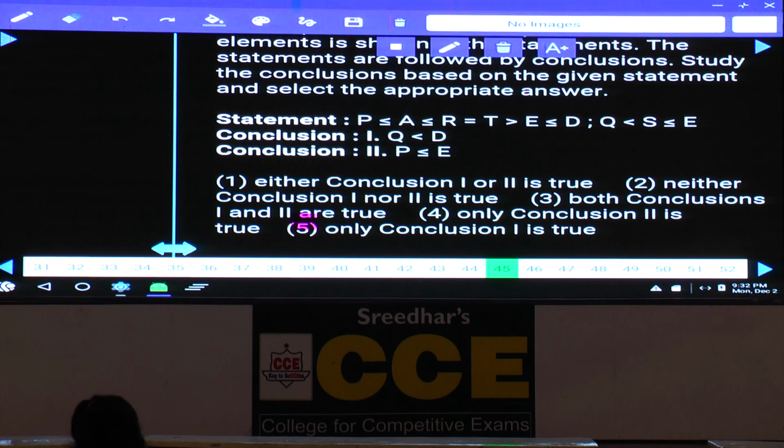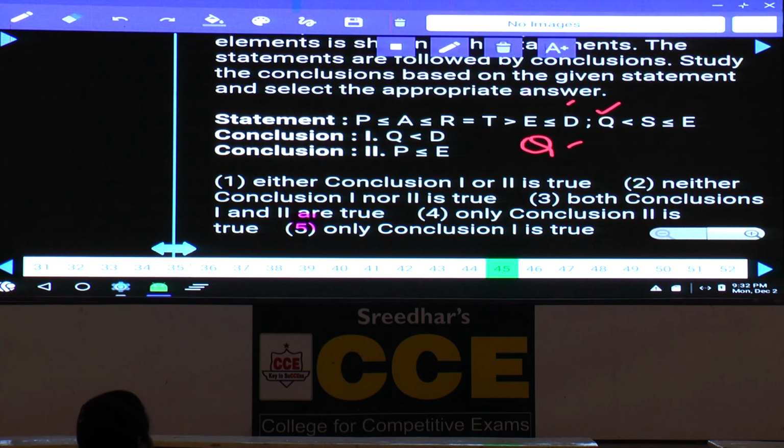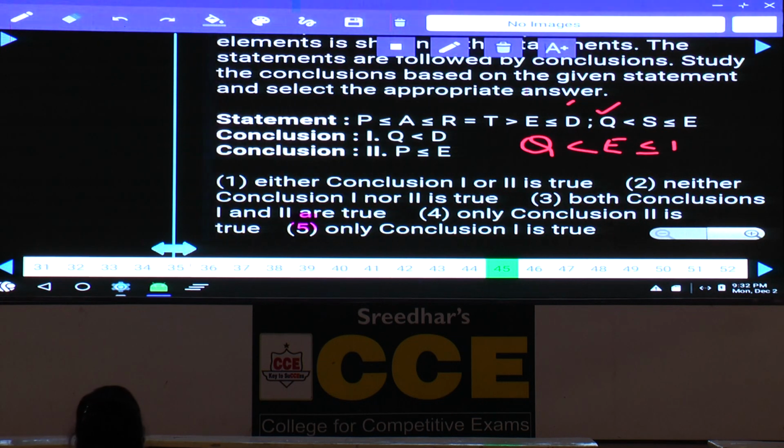Then coming to the next one, question number 45. In this one, the relation between Q and D. Q is here, D is here. Tell me which element is common here? E is common. Now Q lesser than E lesser than or equals to D. Now between Q and D, Q lesser than D, definitely true.